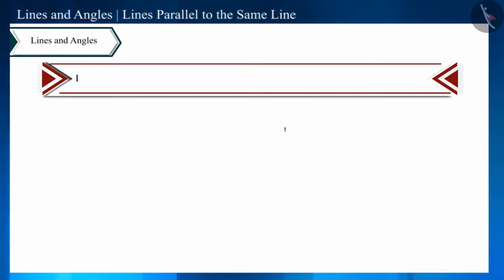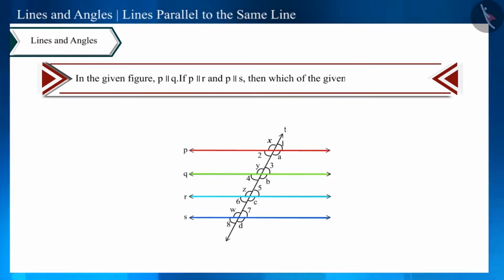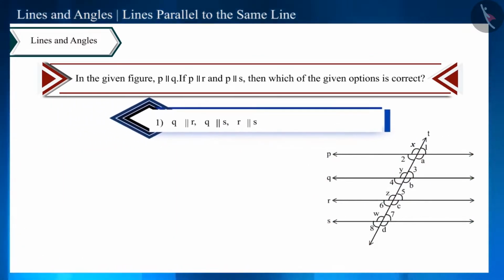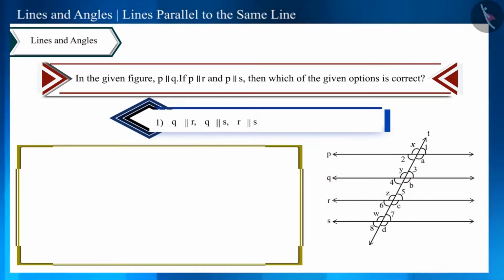In the given figure, line P is parallel to these three lines. Can you tell which of the below given options is correct? Look at the first option. Are these lines also parallel?